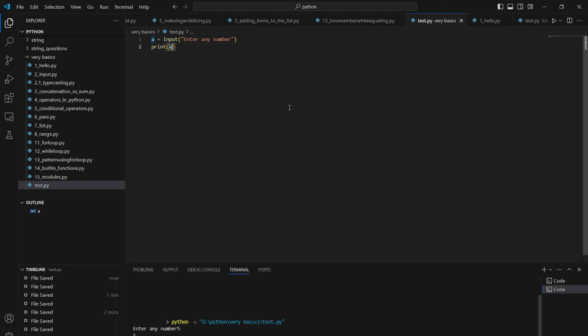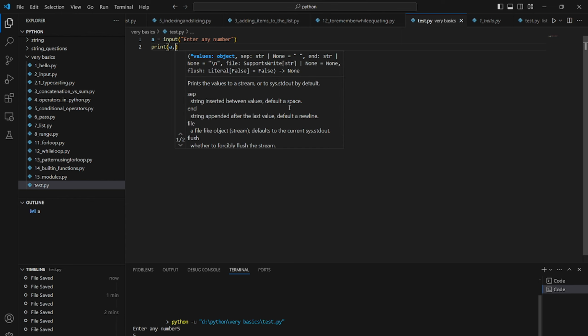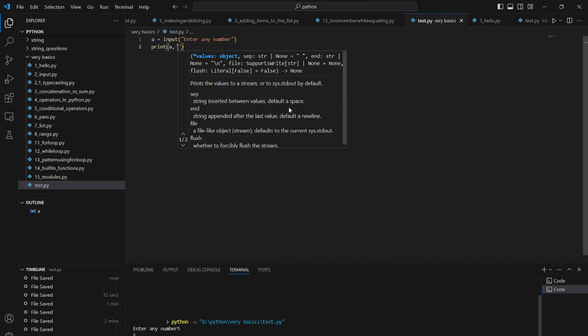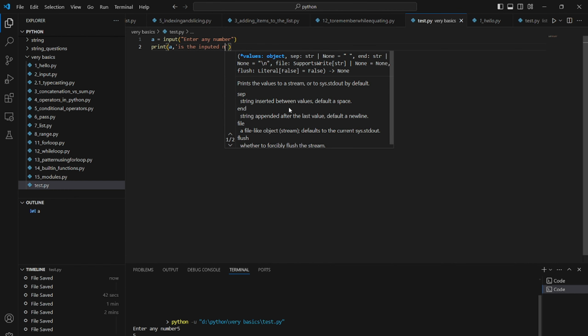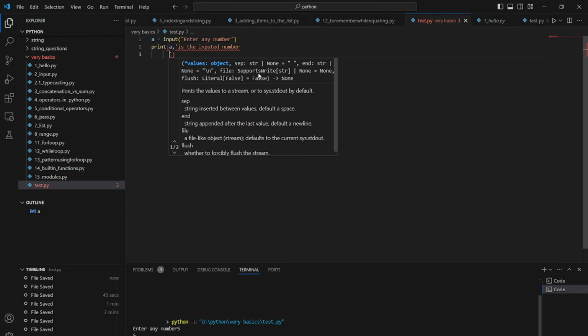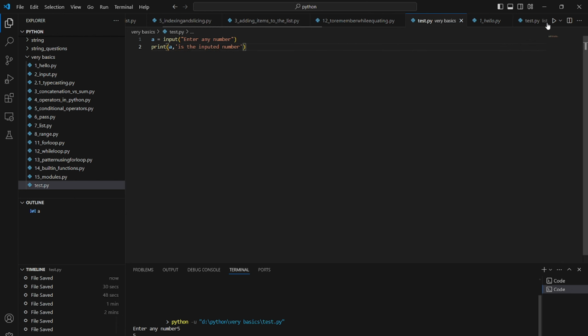Inside of the print statement as well we can use comments. First of all we have to use a comma, and then we can write our string inside of single or double inverted comma, like "is the inputted number". So enter any number, I input 5. 5 is the inputted number. This is how we can use input and print.